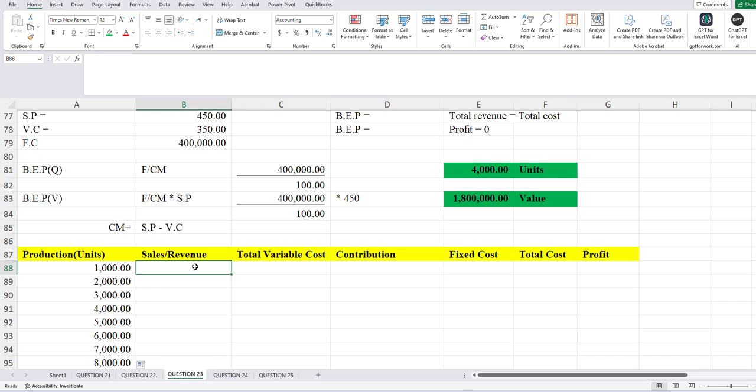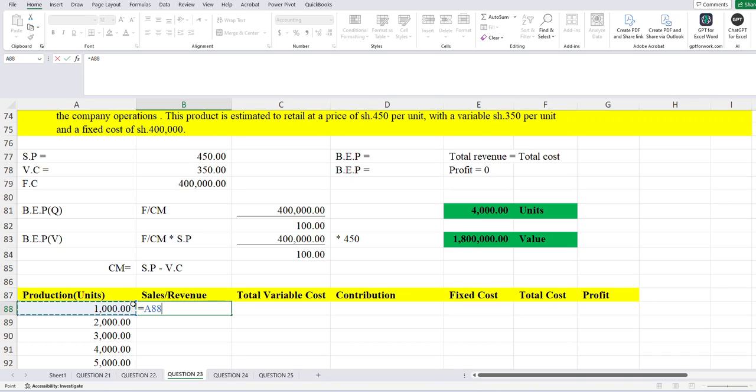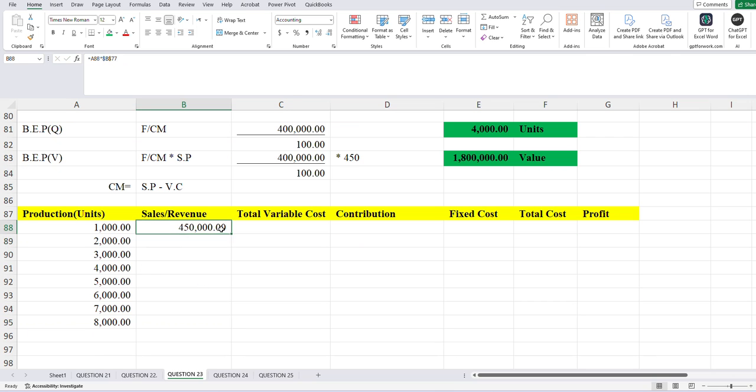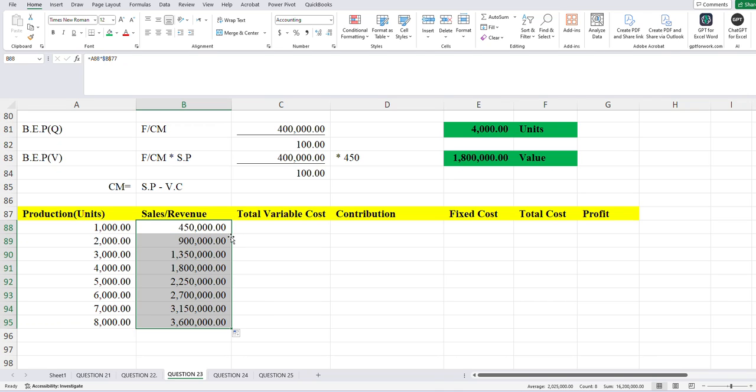Our sales revenue, remember we are preparing this data just to enable us to plot a graph, which you can come up with. You can come with any range of your choice. So my sales revenue at this point, I'll be having the number of units and the selling price per unit, which we have determined at that point. So once I have that on the first bit, all I need to do is to autofill. I just double click on that thick cross on the bottom right of our cell.